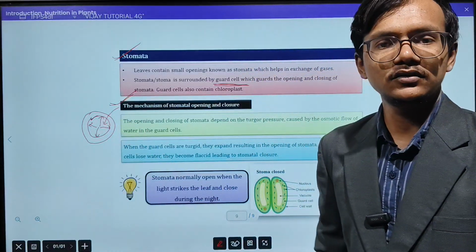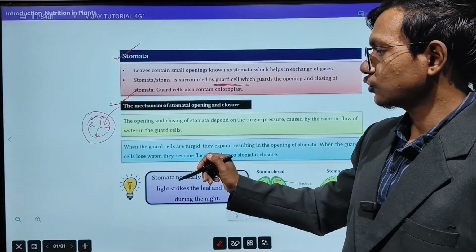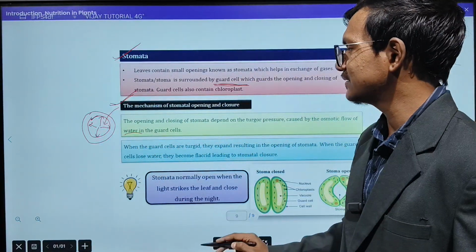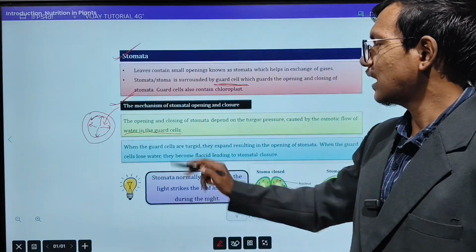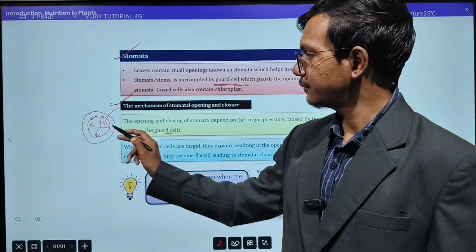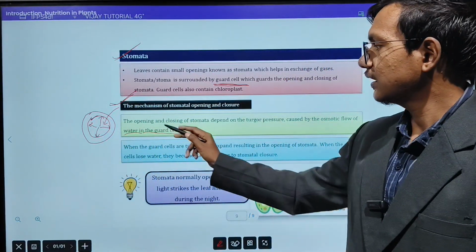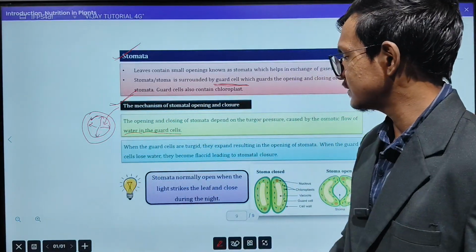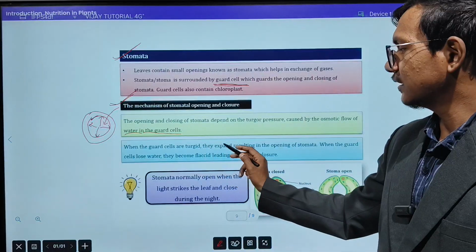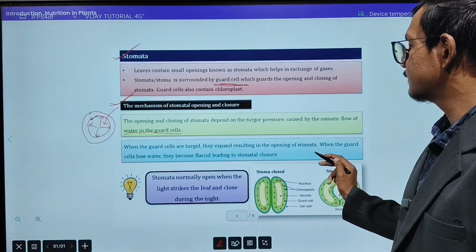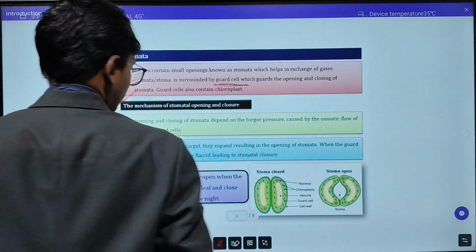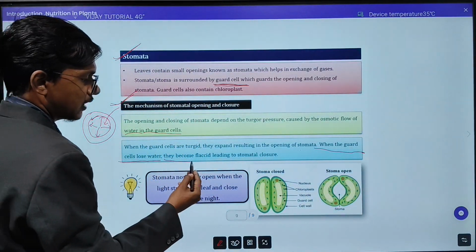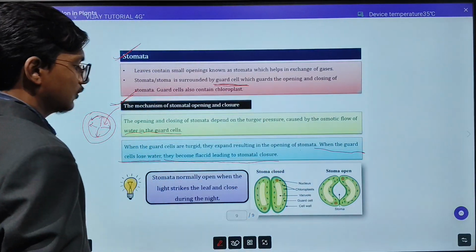That is the turgor pressure, you can say. Now what will happen in the stomata? When the water flows inside the guard cell, the turgidity, means the pressure, will increase, and because of that the opening and closing of stomata takes place. Here you can see when the guard cells are turgid, they expand, resulting in the opening of stomata, and when the guard cell loses water, they become flaccid, leading to the stomatal closing.